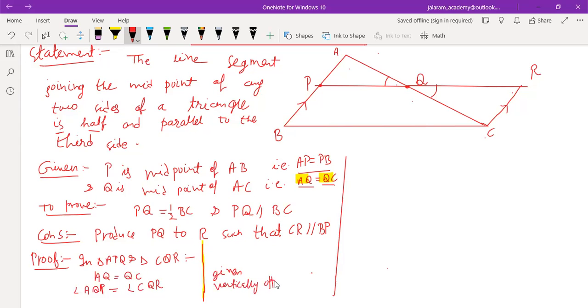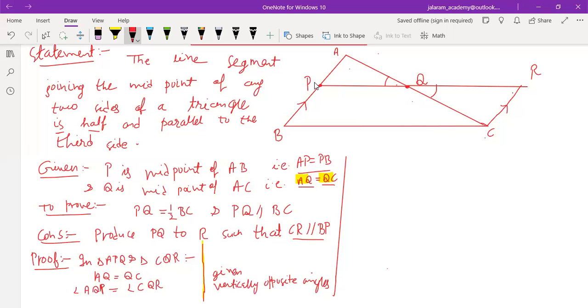Vertically opposite angles. Okay. First we write the statement, then write the reason. Third, now we have assumed that we have made a construction that CR is parallel to BP.